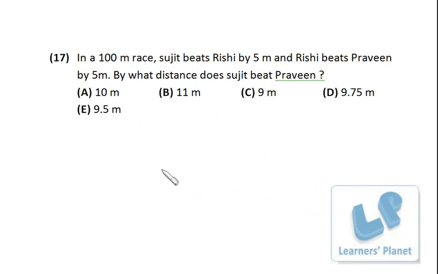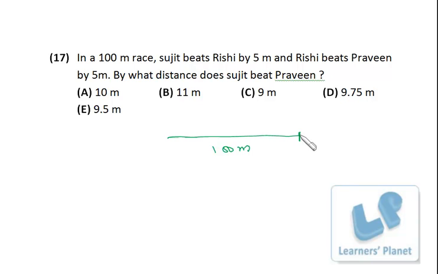Now this problem is based on races. In a 100-meter race, Sujit beats Rishi by 5 meter and Rishi beats Praveen by 5 meter. By what distance does Sujit beat Praveen? See, Sujit beats Rishi by 5 meter. What does it mean? So this is a 100-meter track, right?